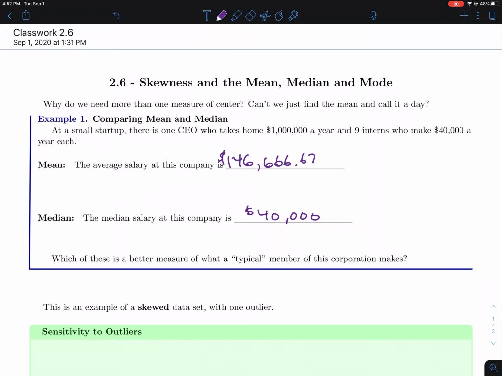So in this case, which one of these gives you a better estimate of what the normal working person is actually making in this company? Sure, it's the median. It's amazing what a difference it makes just by having this one outlier, that $1 million. It's pulled the mean a hundred and some thousand dollars to the right. I mean, it is humongous. It's changed this data in such a way that it's just crazy how far the mean has been moved over. And that's the odd part about the mean.